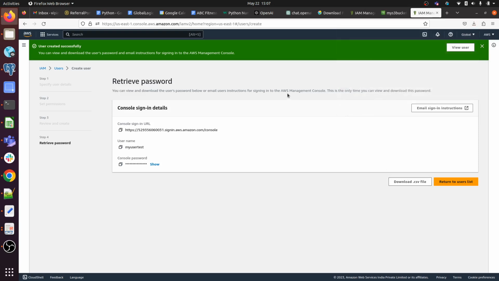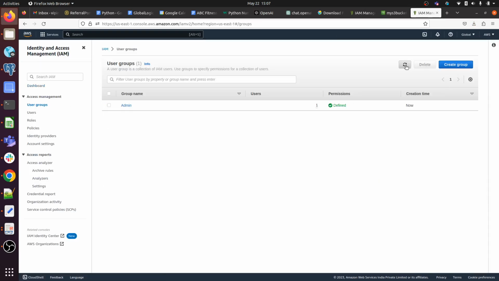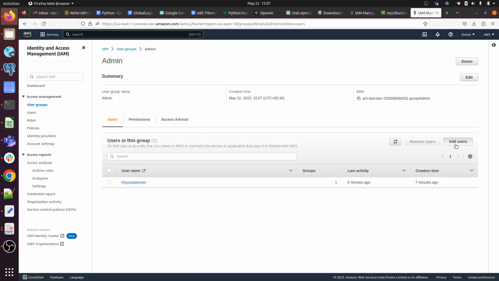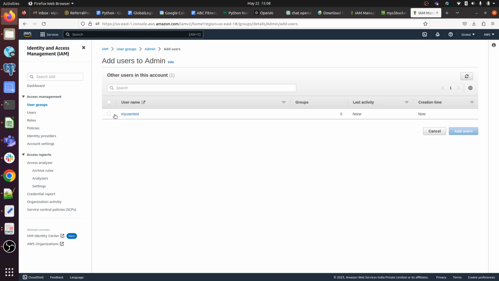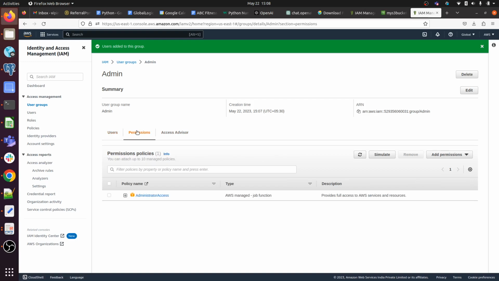Okay, so go to the IAM, go to the group, this one admin, add user, my user, add this user. So we have two users in this group. Okay, and the permission whatever we have defined, administrator access.